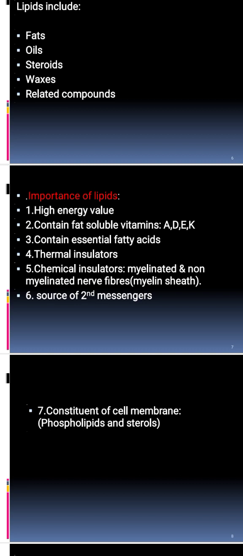Lipids act as a second messenger. If this terminology is new, what is the meaning of second messenger? Can you think about it? Okay, the second messenger is a biomolecule that acts as a messenger. But when we say second messenger, this means that this biomolecule is taking the message from another biomolecule. Okay,